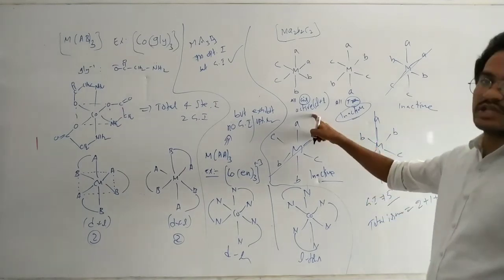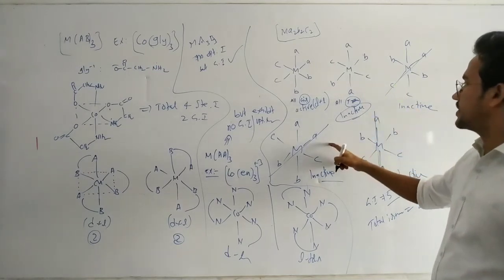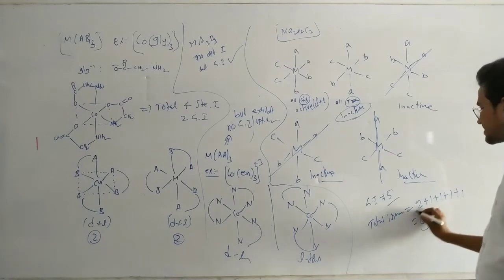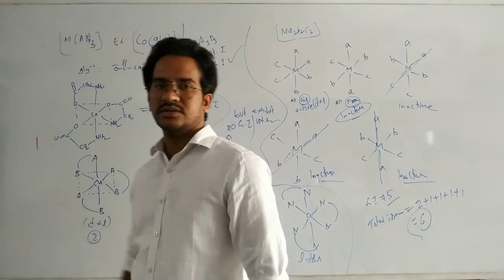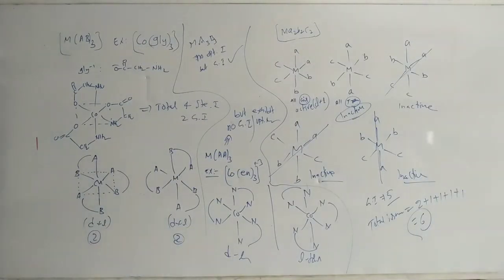Here two isomers, dextro and levo, and here only one each. So totally 6 stereoisomers are possible for this one. Very, very important. Write this down.